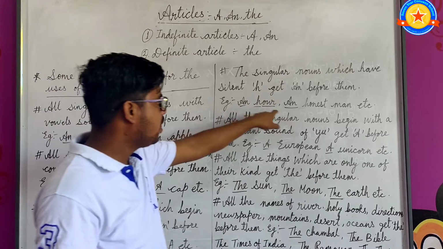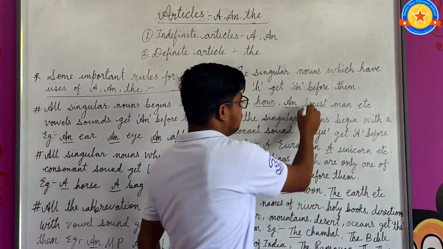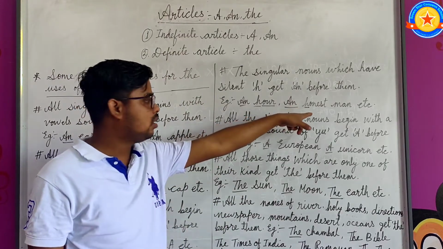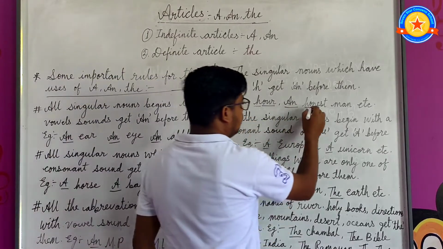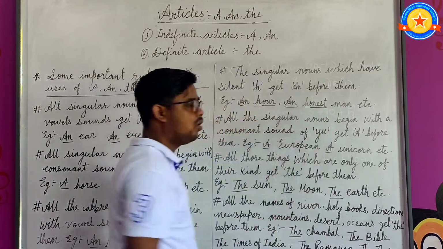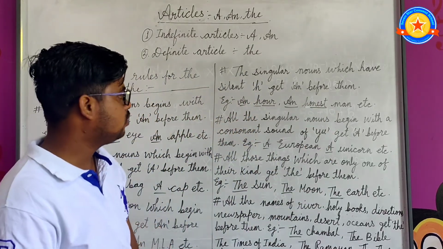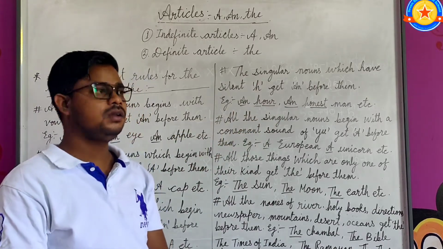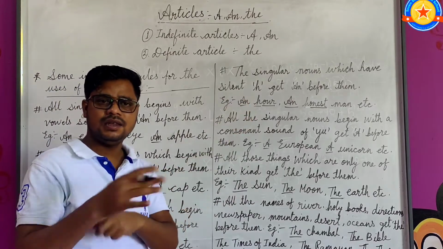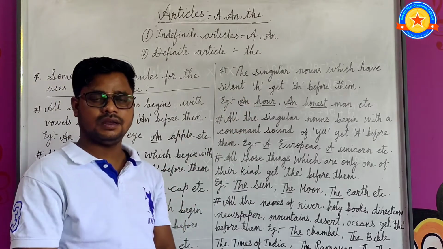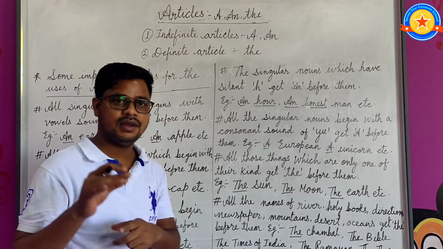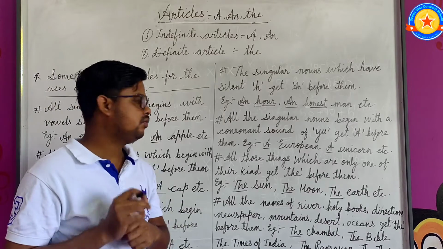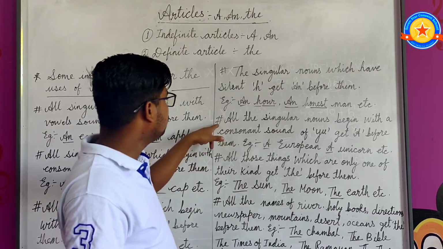In honest the H is also silent, so we don't pronounce H; we pronounce from O, honest. In both words the H is silent. So if any singular noun has an H and the H is silent, it gets an before it.